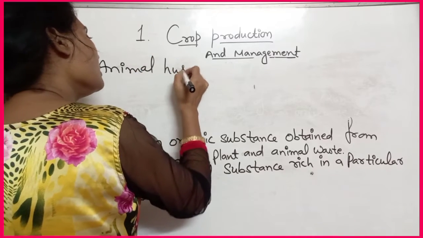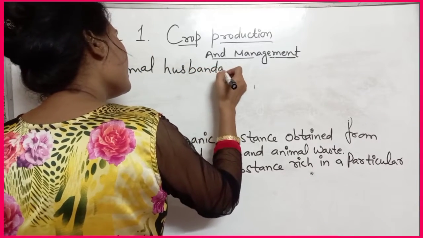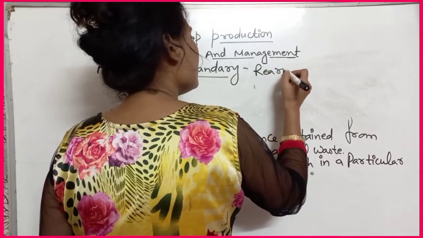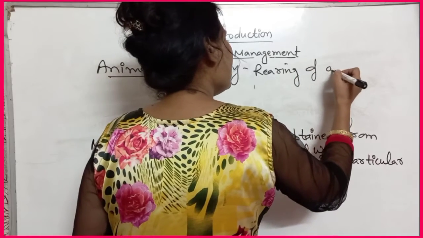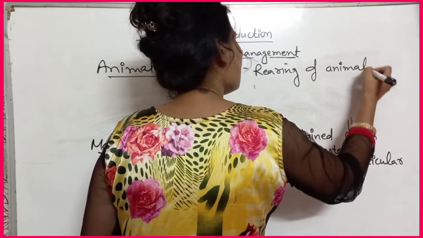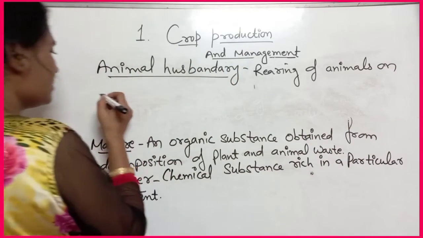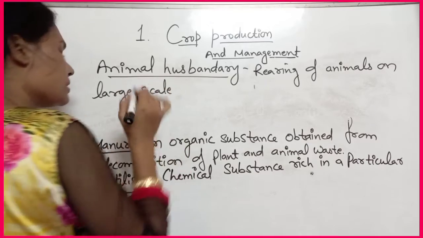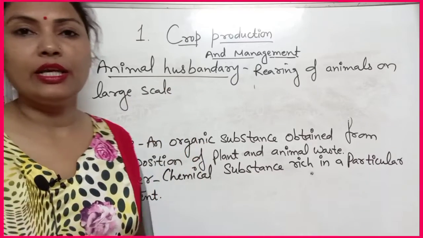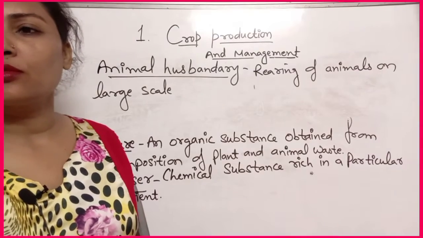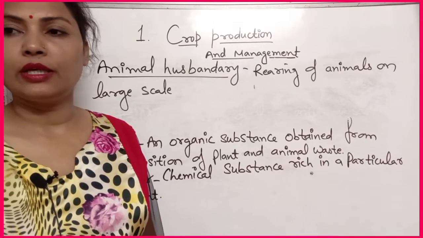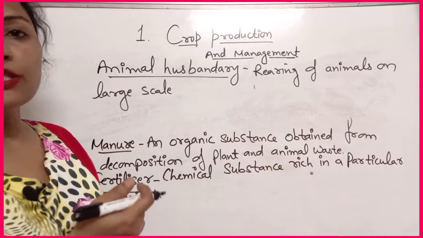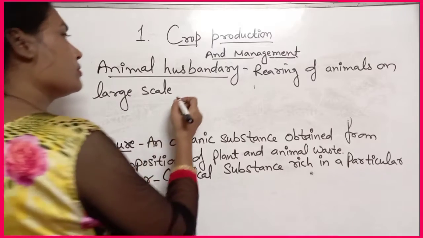Animal husbandry, rearing of animals on large scale by feeding, breeding them. Or you can write that also: animal husbandry is the rearing of animals on large scale with proper food, shelter, and care.